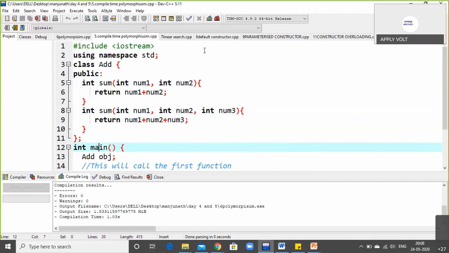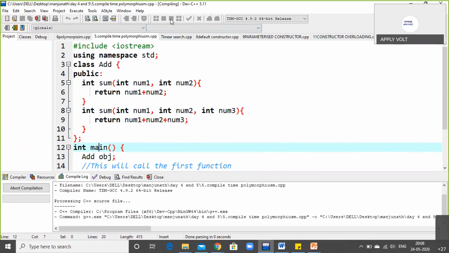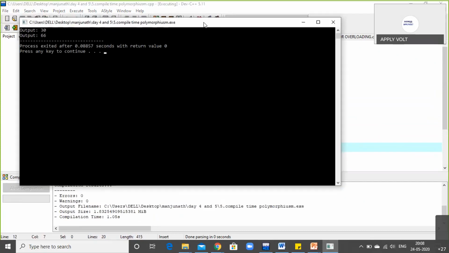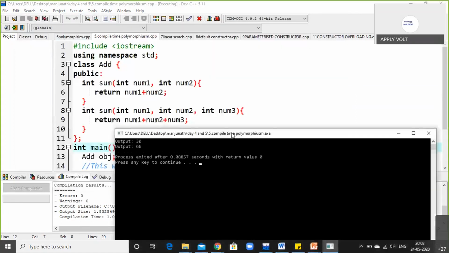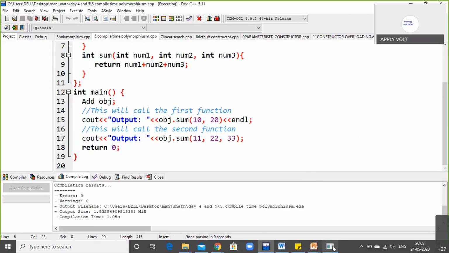Let us go for an output and see how it shows, and then we'll have a discussion on this topic. Now can you see, there were 2 sum methods: the first sum has 2 arguments and the second sum method has 3 arguments. When we called the function the first time, the values were 10 and 20.